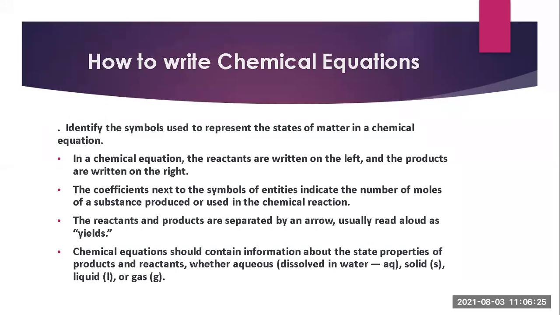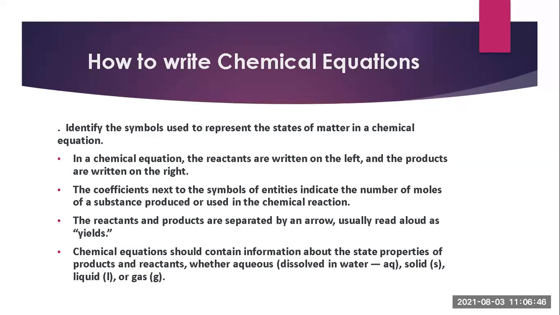Now identify the symbols which are used to represent the states of matter in a chemical reaction. That means whether it is in an aqueous state, solid state, liquid state, or gaseous state. In the chemical equation, the reactants are written on the left.